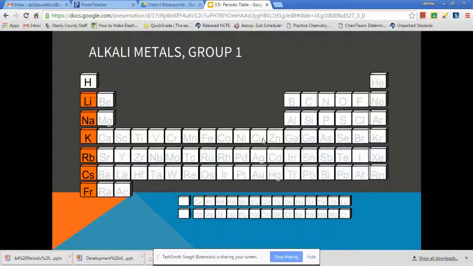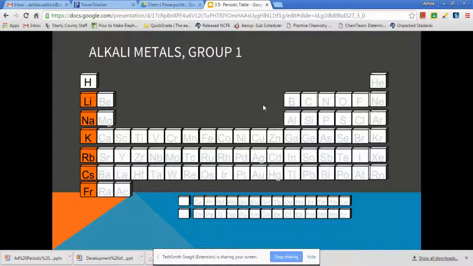So we've gone through our specific larger groups of the periodic table. Now we can talk about our families, or our specific columns or groups of the periodic table. Here's a good time to point this out, as you can see on the periodic table on the screen. If you see a column, that is called a group. And if you see a row, so horizontal, that is called a period. So that way you can tell the difference. When I say group, I mean the vertical columns.